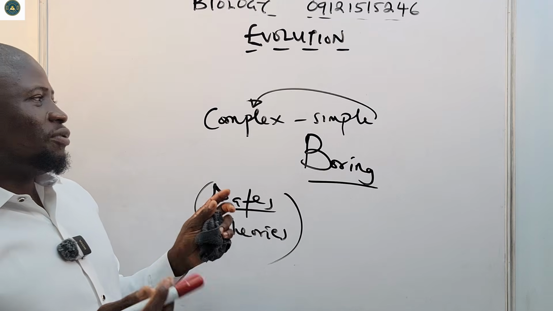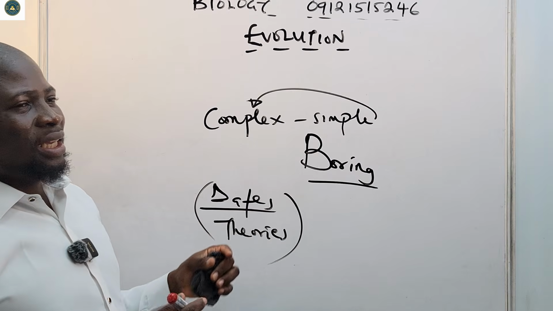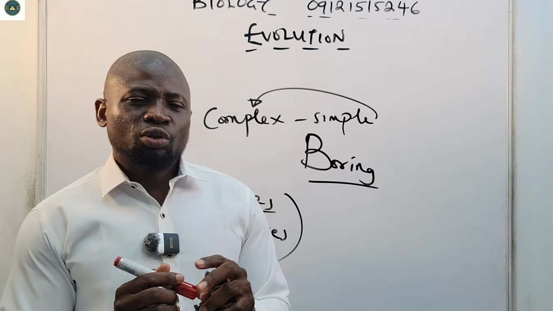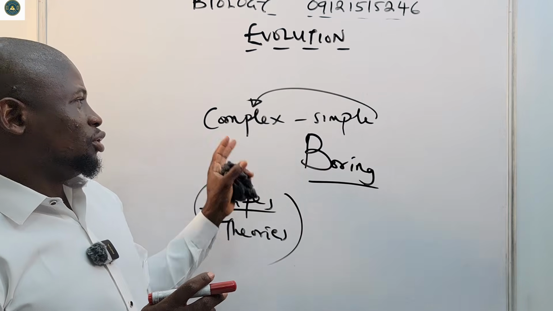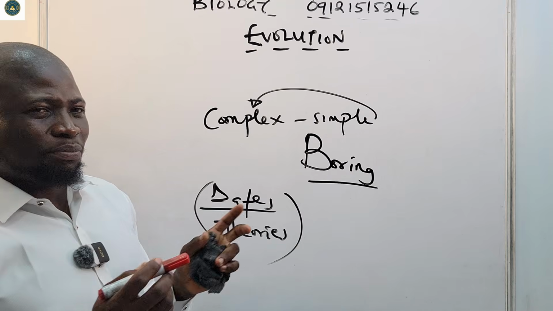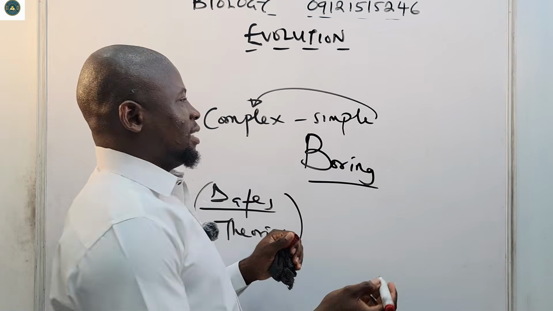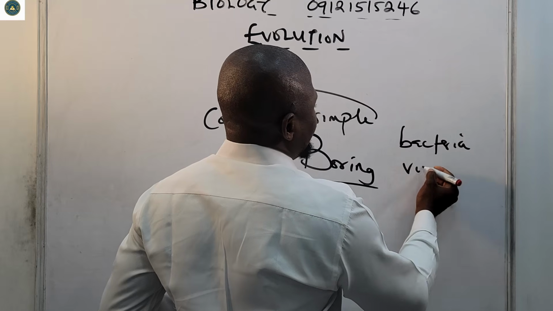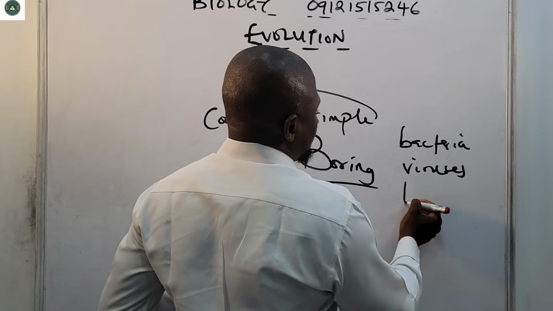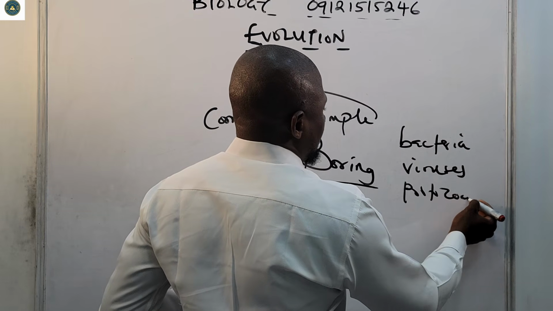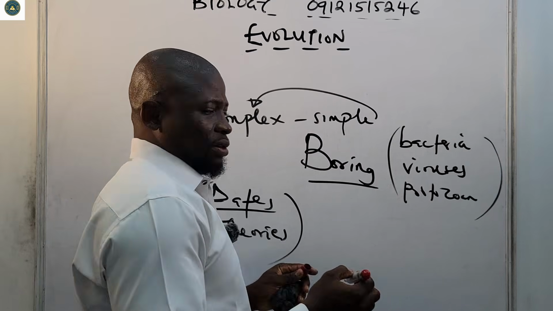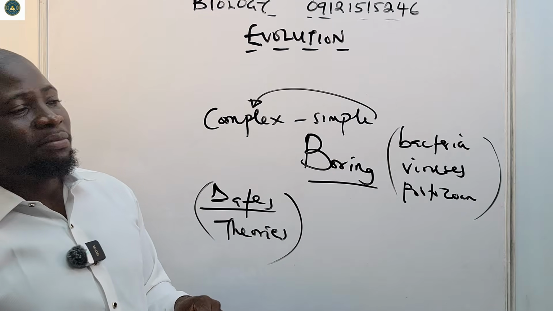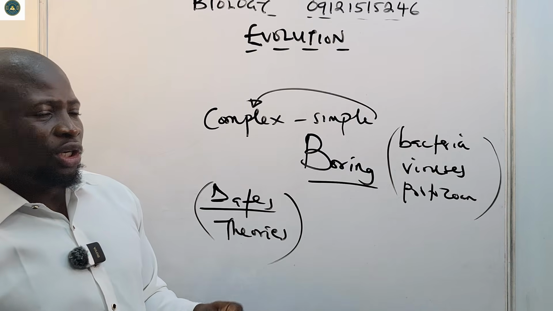But evolution has nothing at all to do with complexities, because if it had to do with complexities alone, that would mean the simple life forms we see today, like bacteria, viruses and protozoans, would not be in existence.